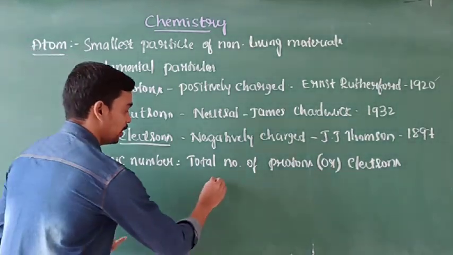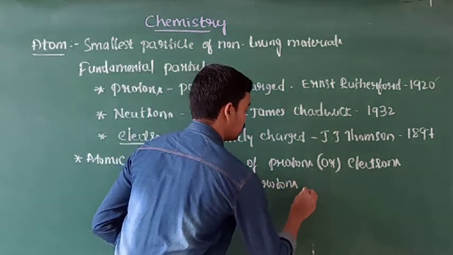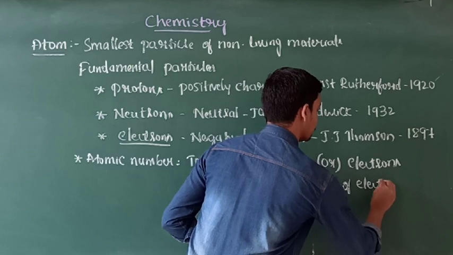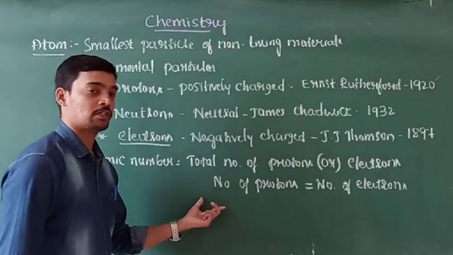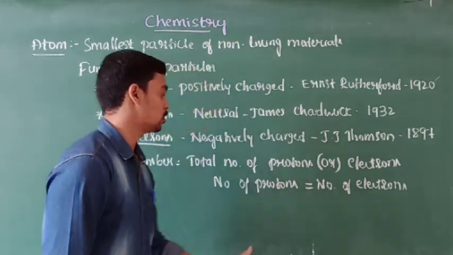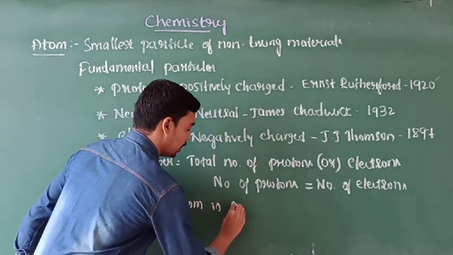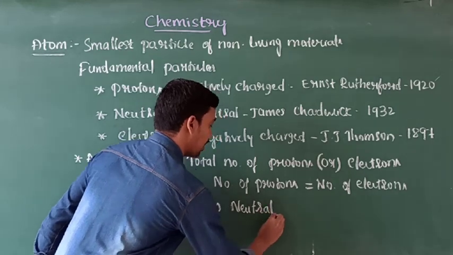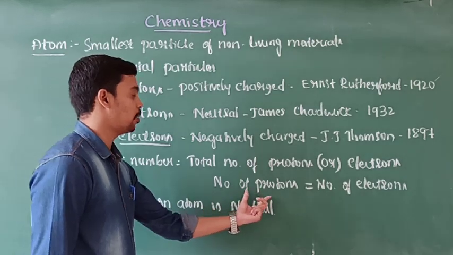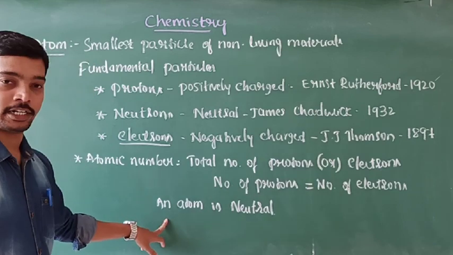In an atom, the number of protons is always equal to the number of electrons. The number of positively charged protons is equal to the number of negatively charged electrons. So an atom is neutral. It won't have any charge. So it is neutral in state because the number of protons is always equal to the number of electrons. So an atom is neutral in state.